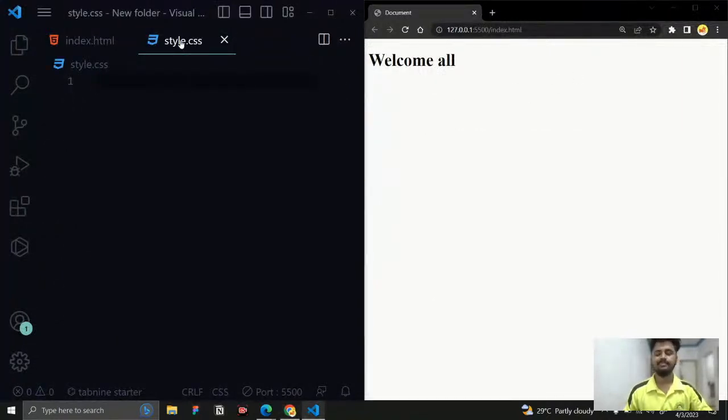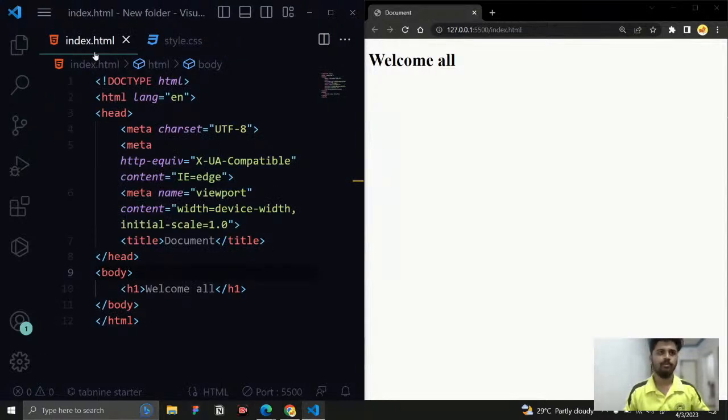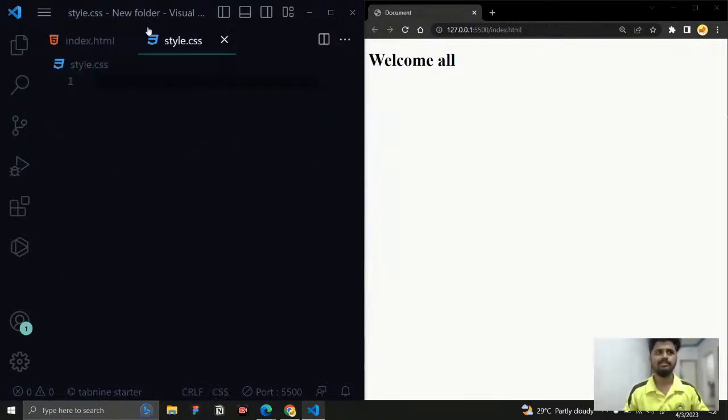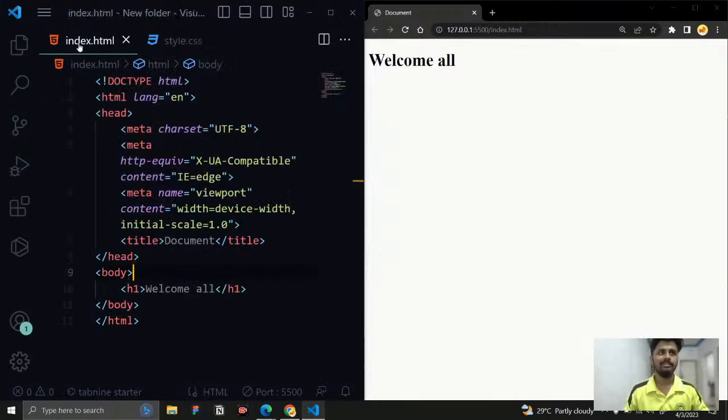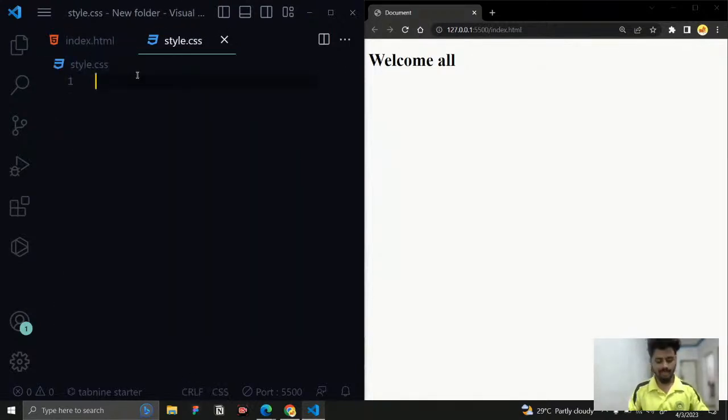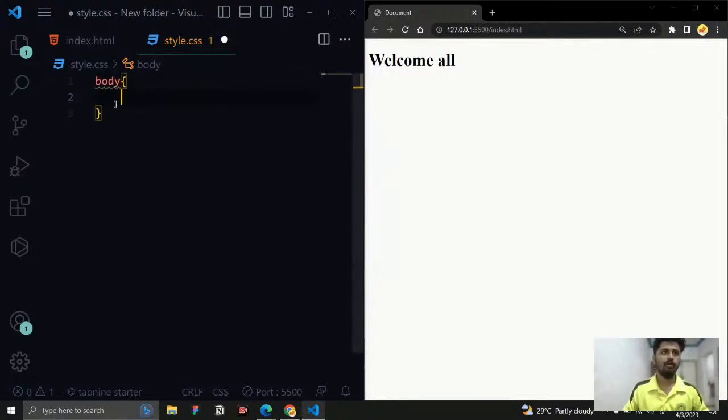And what is CSS? We know that CSS is Cascading Style Sheets. It makes our HTML page much more beautiful, and it is the styling part of our website, right? There are multiple ways to write CSS, and the best way is creating a separate file and linking it. So how can we link that? First, let me add some styling here. Body: I am just getting the entire body.